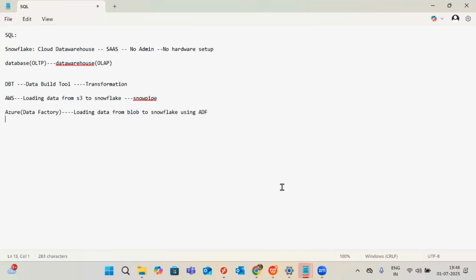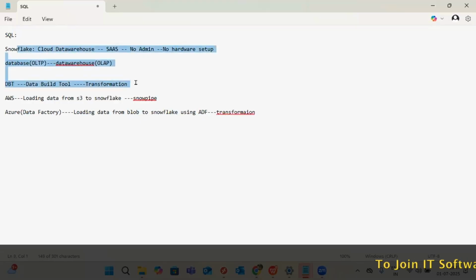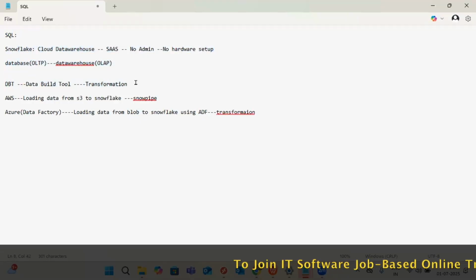Will you cover complete ADF or only what is required for Snowflake? ADF is nothing but a kind of ETL tool, right? Again, yeah, it's a transformation. I won't cover any transformations here. Why, Sai Sri, you are only saying transformations and why are you not covering this? Already we are working with two different technologies. Snowflake is also for transformation, DBT is also transformation.